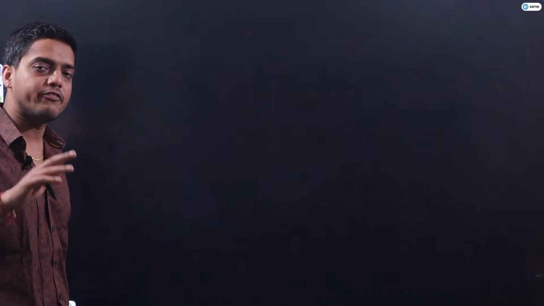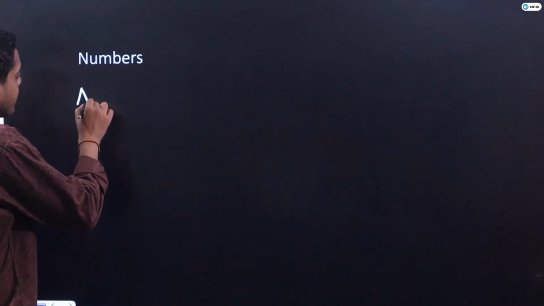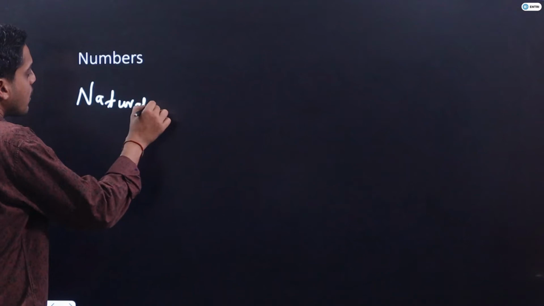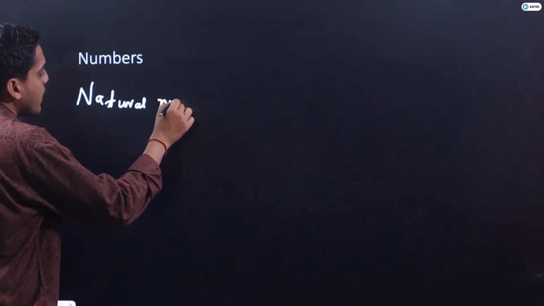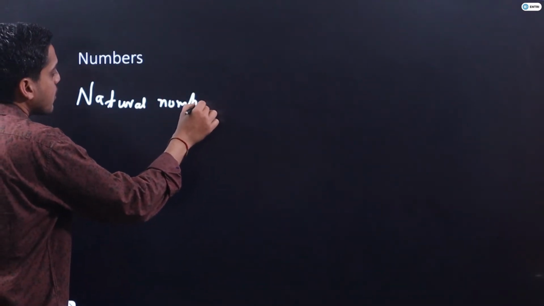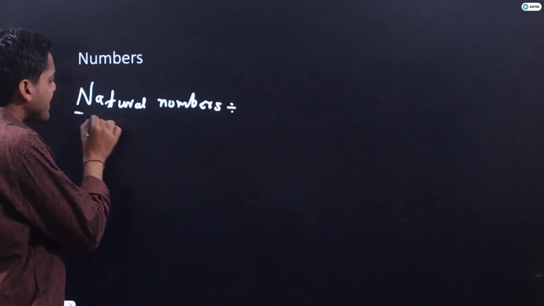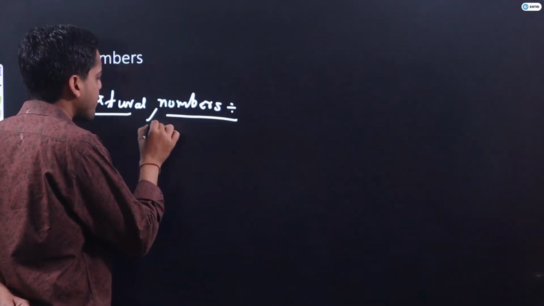If I talk about the first kind of numbers, I think we all know those numbers. The first kind of numbers are natural numbers. What are the natural numbers? I think, sir, it is a very basic thing.